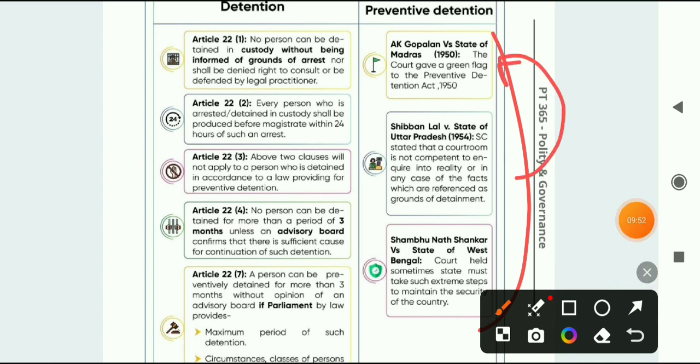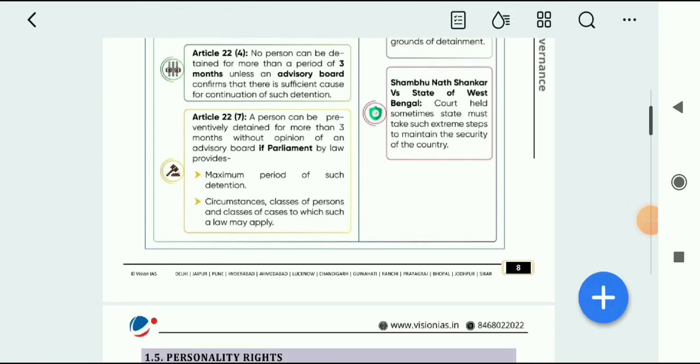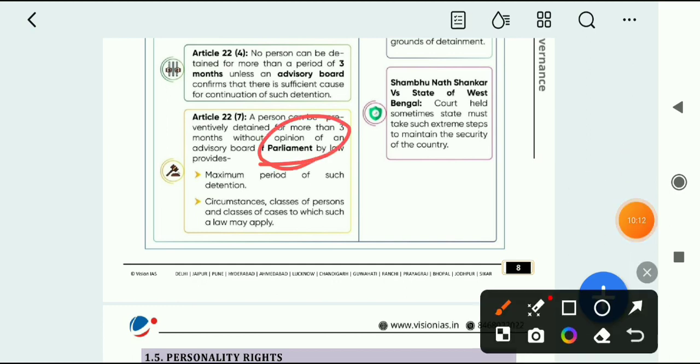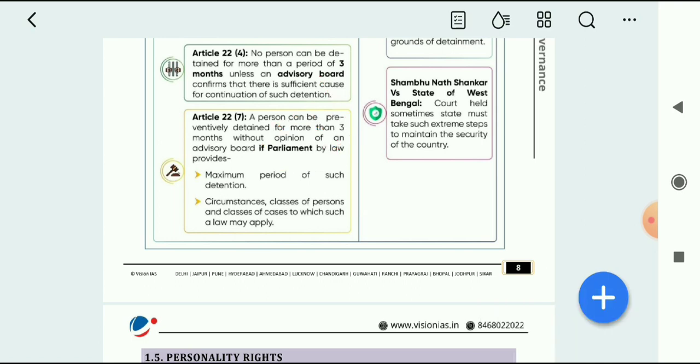Next is Article 22(7), which you also need to see. A person can be preventively detained for more than 3 months without the opinion of any advisory board if Parliament by law provides the maximum period of such detention, and the circumstances and classes of cases. Here Parliament is superior to the advisory board. Without the advisory board's confirmation also you can detain if Parliament makes a law saying how much time one can be detained.